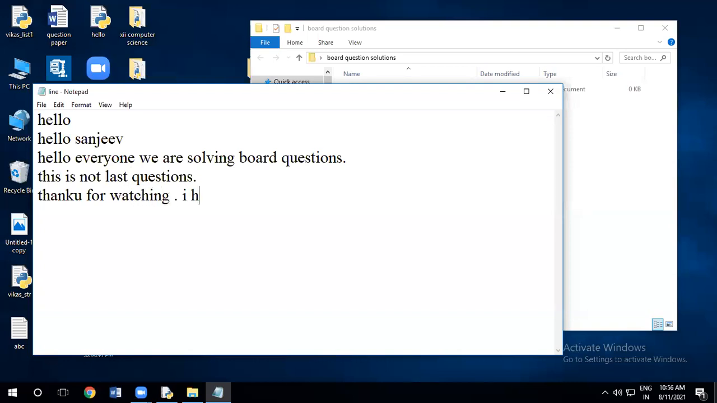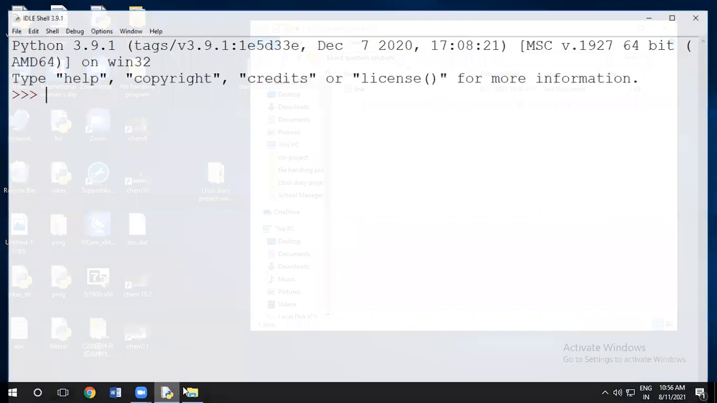I hope you understand all the statements. Look here, this is a file. In this, we have a longest line: hello everyone, we are solving board questions. I saved it here. Then I will go to the IDLE.